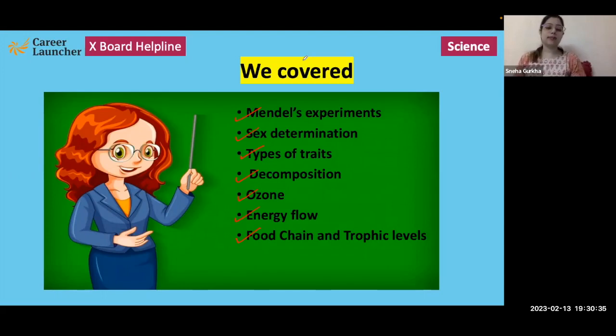And try to manage your time in such a way that you know how much to write for a particular question. You know that if this is a 2-marker question, then you don't need to fill pages, because then you would be wasting your time.